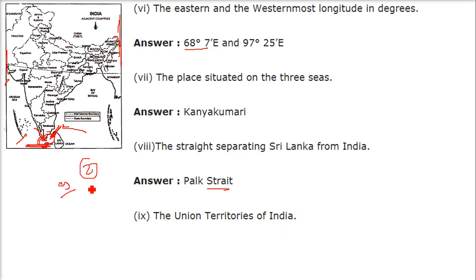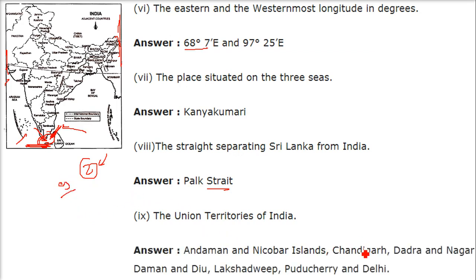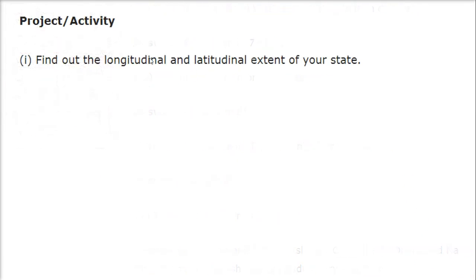The Union Territories of India: we have 9 Union Territories. 2 will be added in October 2019, and these will be Jammu Kashmir and Ladakh. So Andaman Nicobar Islands, Chandigarh, Dadra and Nagar Haveli, Daman and Diu, Lakshadweep, Puducherry and Delhi, along with Jammu Kashmir and Ladakh. So it constitutes 9 of them. So just add Jammu Kashmir and add Ladakh.